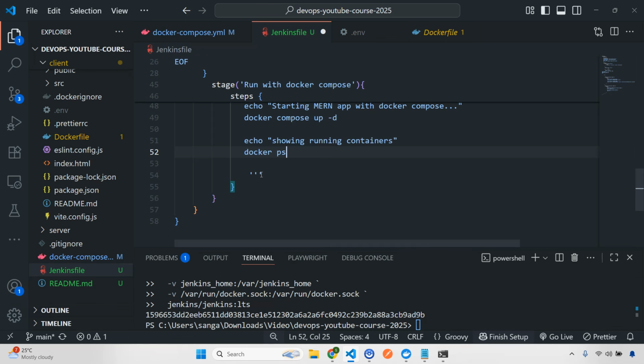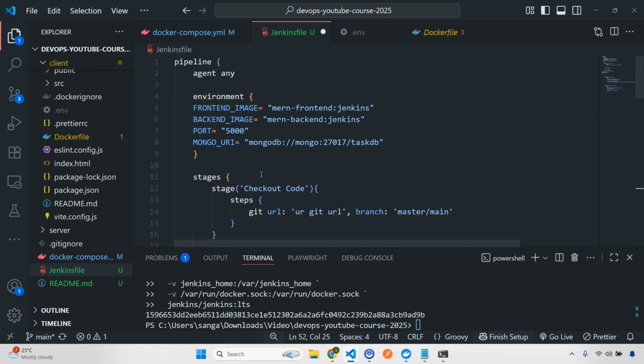So this will be our overall Jenkinsfile. Now see, this is nothing but a simple instruction. You are telling someone to do this, do that. Okay, so you have an agent, any agent you can pick. Let me explain this one in a simple way. With agent any, we are telling it to run this pipeline on any available Jenkins executor or node. Remember, at the end, the node or agent is going to run your jobs. And here one thing is very important, this node must have Docker and Docker compose installed so that this particular pipeline will work.